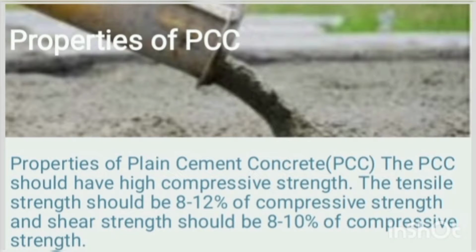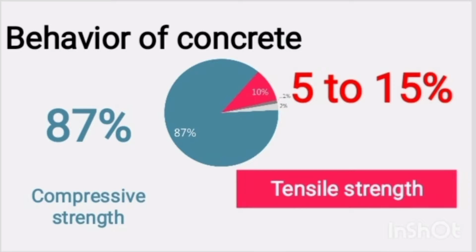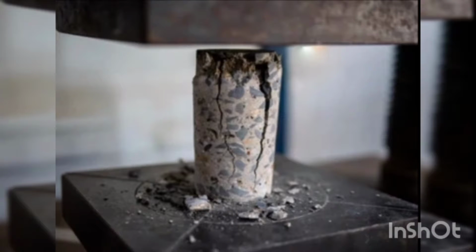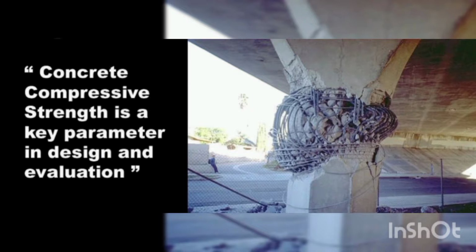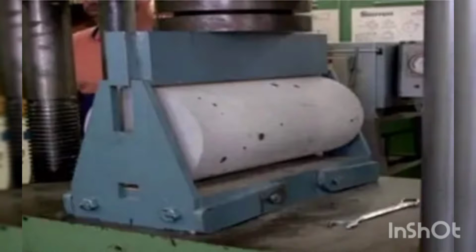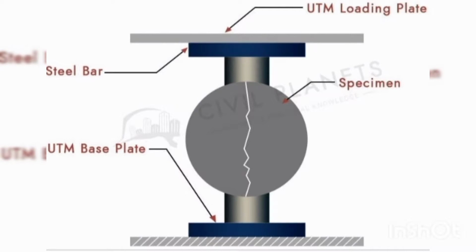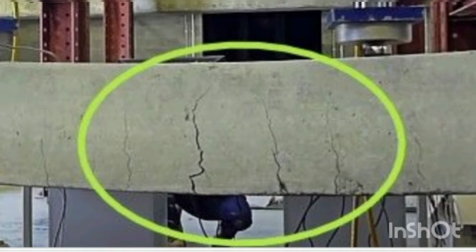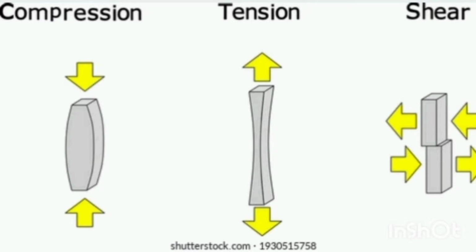Plain cement concrete behaves differently under different situations. When it's facing compressive forces or compressive load, it can bear much more load. The compressive strength of the concrete is much higher than the tensile strength. You can imagine that the tensile strength of the concrete is only 7 to 15% of its compressive strength. So concrete is weak in tensile strength. It cannot bear the tensile load as compared to compressive load.